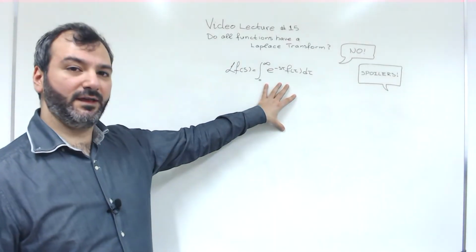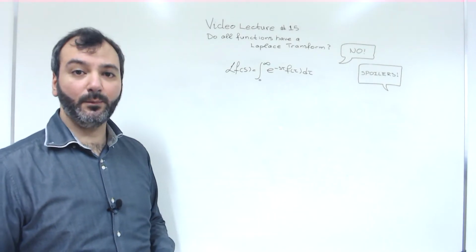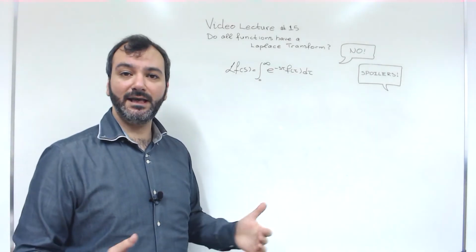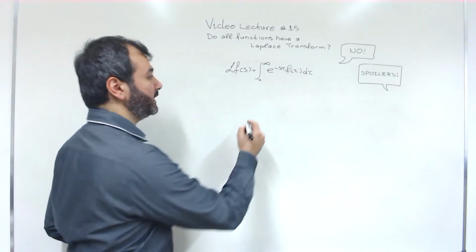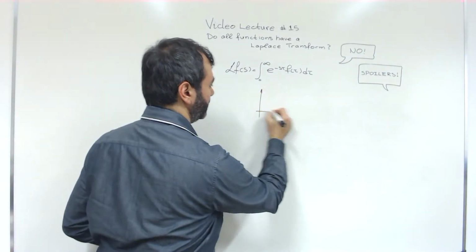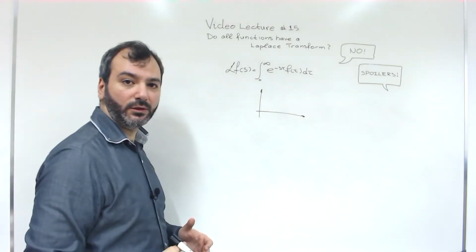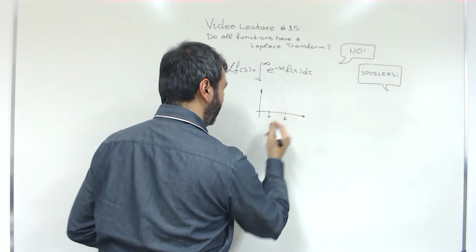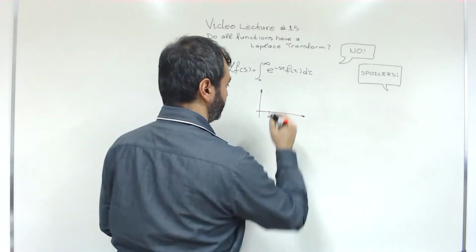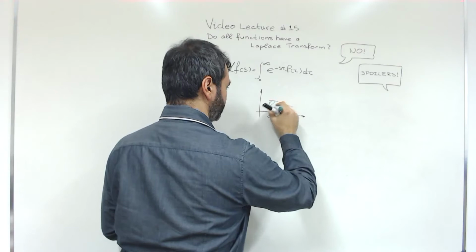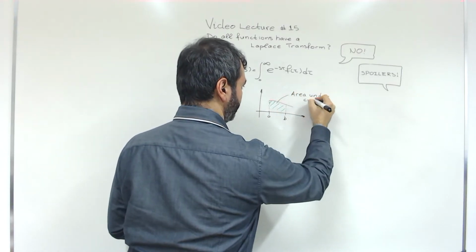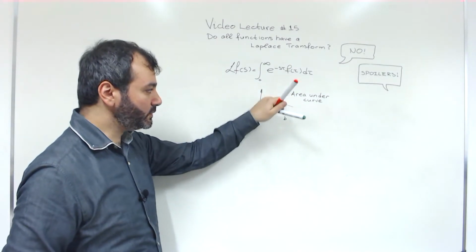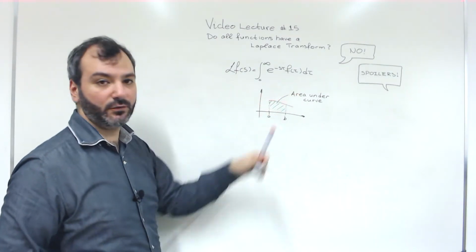Let's have a look at the integral over here. This is an improper integral because one of the two limits is infinite. This means the following. Let's start by what a definite integral from a point A to a point B really is. A definite integral is the area that is enclosed under the curve between the curve and the horizontal axis.